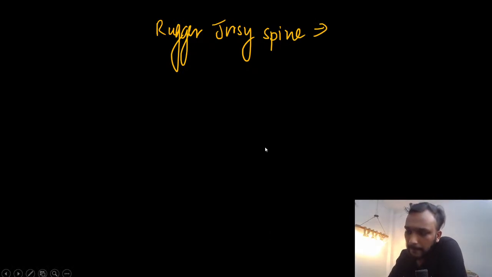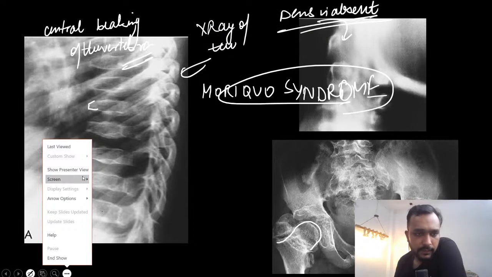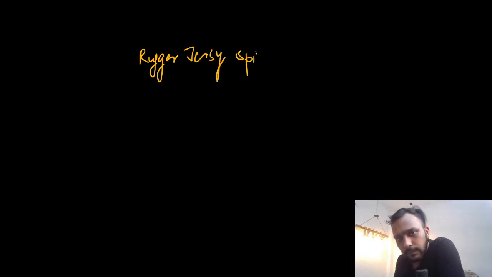Come on guys. It is seen in a case of hyperparathyroidism.